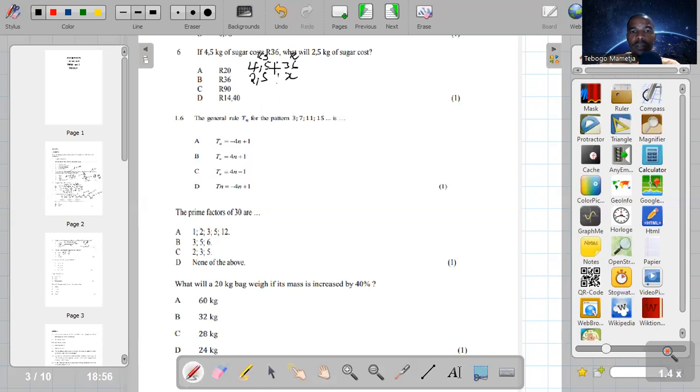So you can just cross multiply. This one you multiply by that one, and this one you multiply by that one. So it's going to be 4.5 times X equals 2.5 times 36. Then this is 4.5x equals 2.5 times 36. So let's quickly open the calculator.